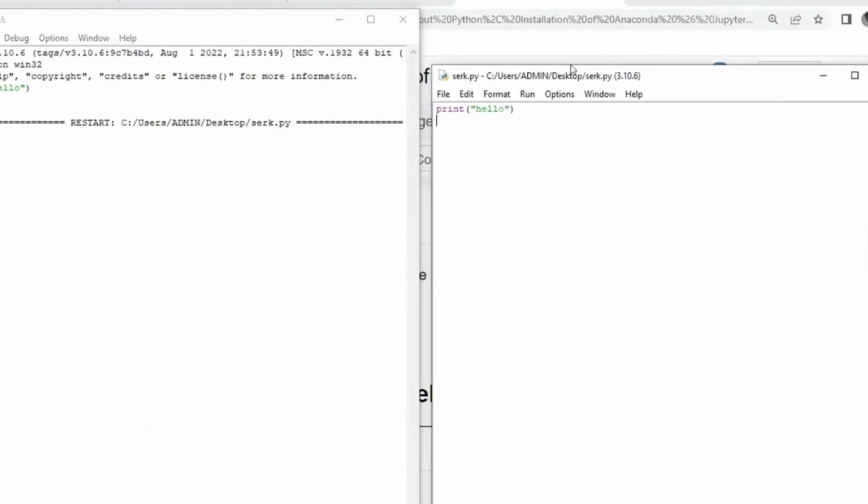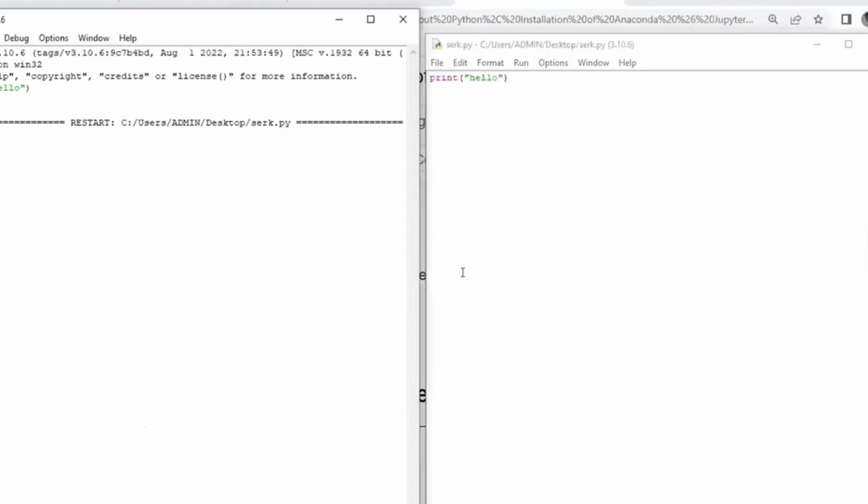Right. So this is your code and this is the output. This is called the editing window. This is called the console window, where you can see the outputs. This is the editing window. So here you can write the things and here you can see the answers.